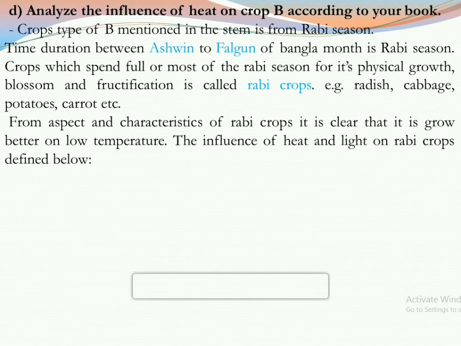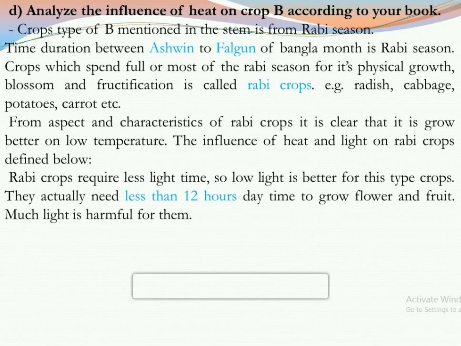Not only sunlight is responsible, but also heat, hotness, also influences our crop production. So let us see the heat and light effect on Rabi crops production.